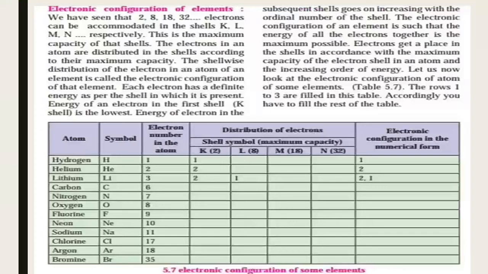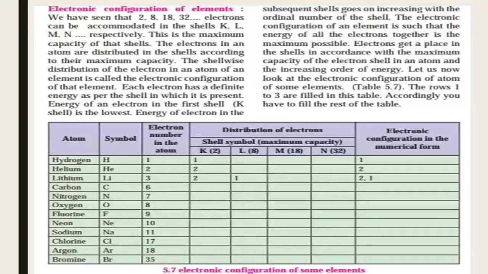Then we have to solve some tables given in the book. For example, hydrogen has atomic number 1, that means the electron number of hydrogen is 1, so it occupies the first shell, so the electronic configuration of hydrogen is 1. Next, helium has 2, so 2 electrons are occupied in the K shell. The electronic configuration is 2.